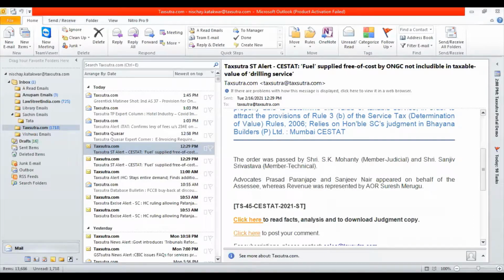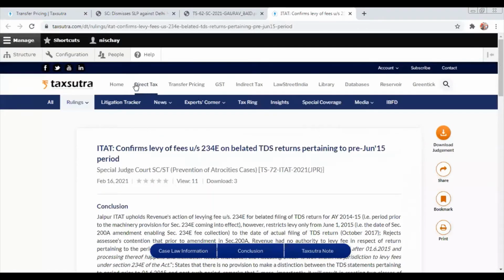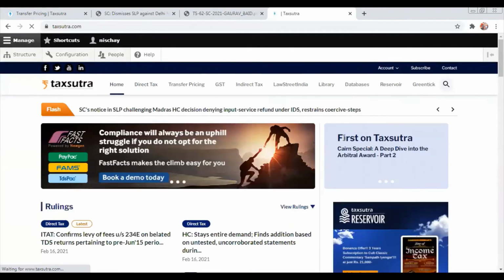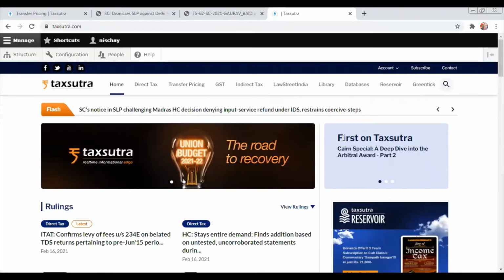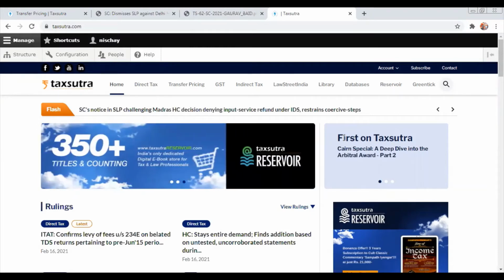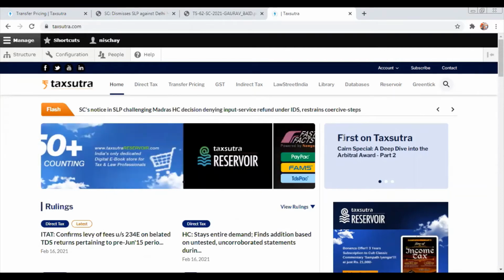So I will move forward now. I will move forward to the database part of it. We have bifurcated our services into two parts. One is the real-time tax news and updates, real-time tax and corporate law related news updates, wherein we report the cream. We function like a media.